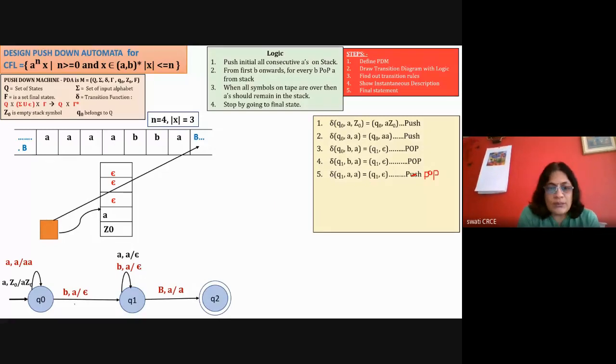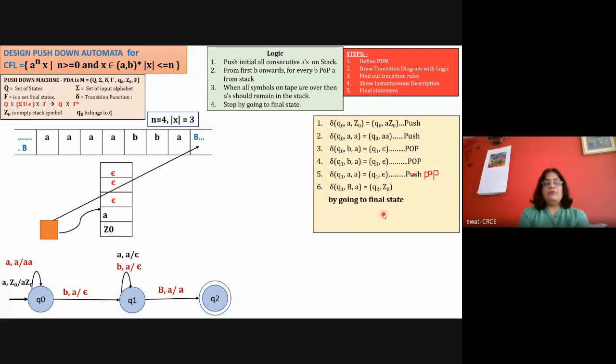Now the next rule, the last rule, is in Q1 with the blank symbol on the tape, if there is A in the stack, so at least one A is there in the stack and then it is correct. So Q1, blank comma A will reach the final state Q2 with Z0, and here you can write below Q2 that it is a final state, or you can mention that we are halting by going to the final state.